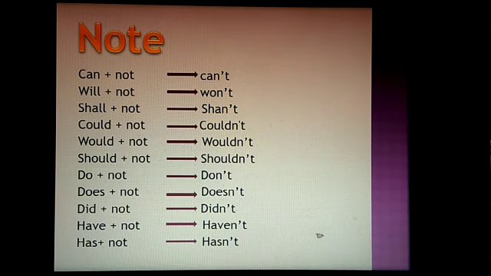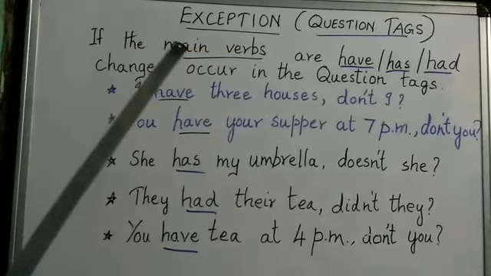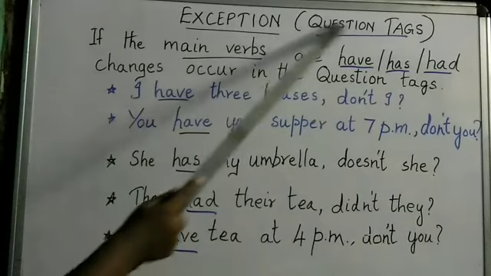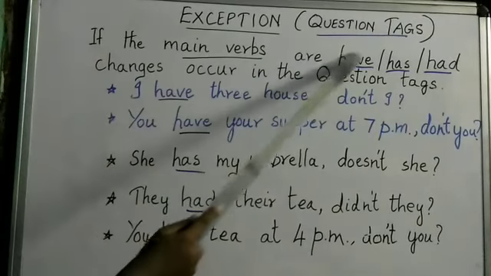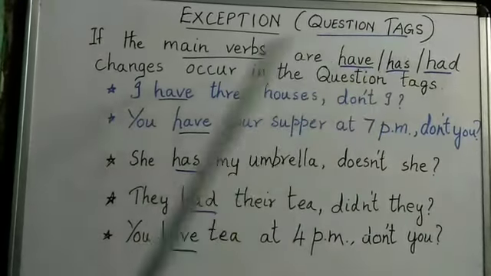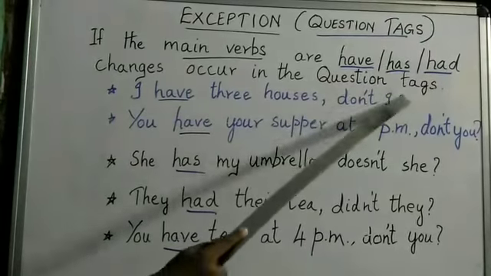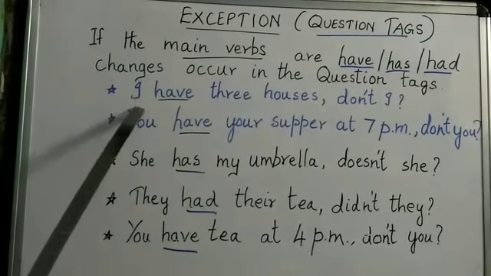So, we shall continue, some more exceptions we have. We shall see that one on the whiteboard. You can see the exception on question tags. If the main verbs are have, has, had, changes occur in the question tags. See the examples for better understanding.